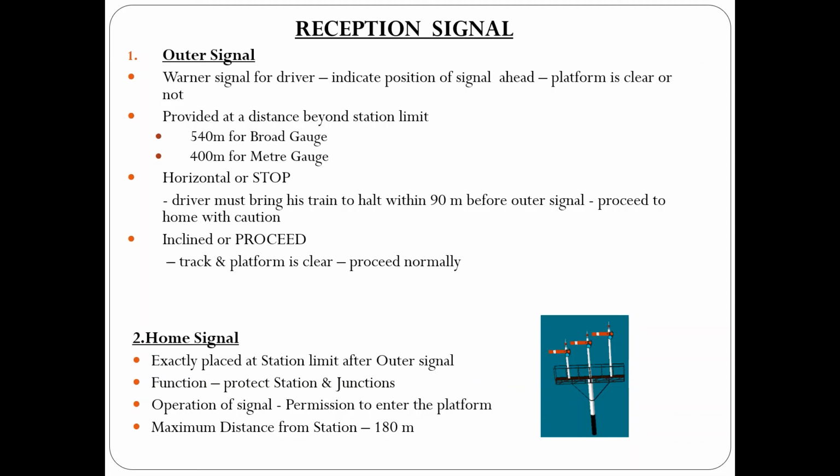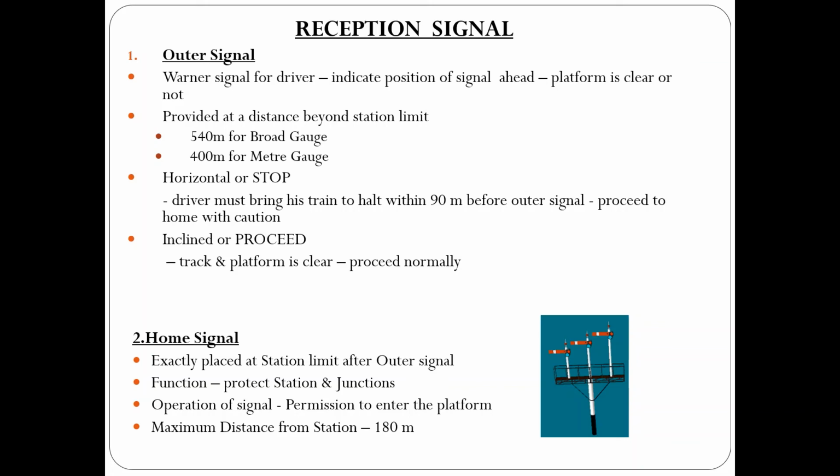The main function of the home signal is to protect the station and junction, or we can say that it will ensure the safety of the sidings that are already occupied. One of the important functions is that before the train enters into a particular route or track, the interlocking has to ensure that the route is properly set before the signal arm is taken to the off position.